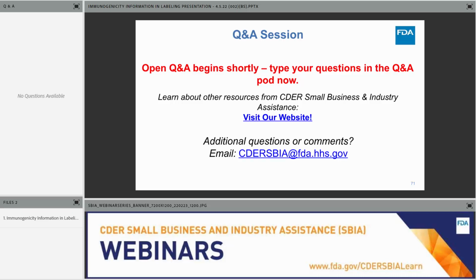They may not necessarily be detected in the pre-approval clinical testing based on the size of the population that is exposed. It may not be large enough to assess these rare events. So the agency does encourage sponsors to consult the agency to discuss their proposed plan for post-marketing safety monitoring, and then also updating their immunogenicity information and labeling post-approval, just to ensure that the drug is being used safely and effectively. Thank you.